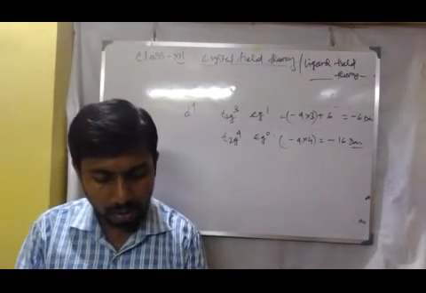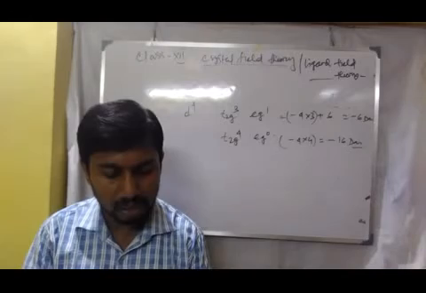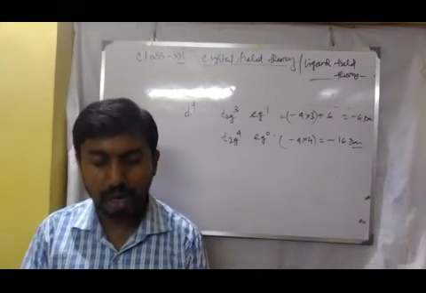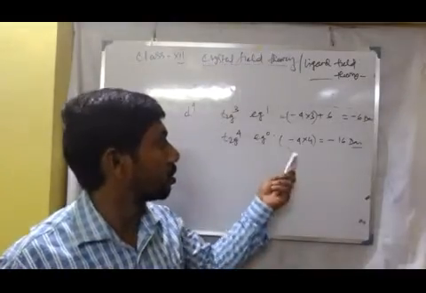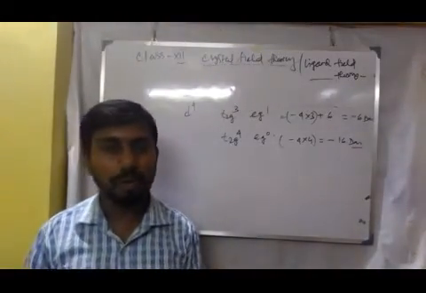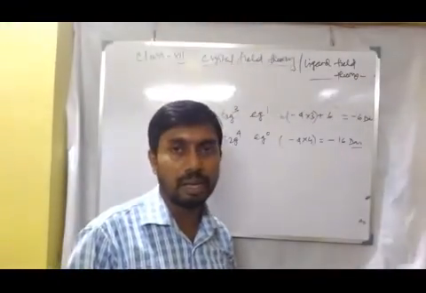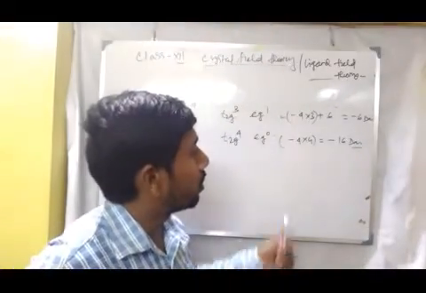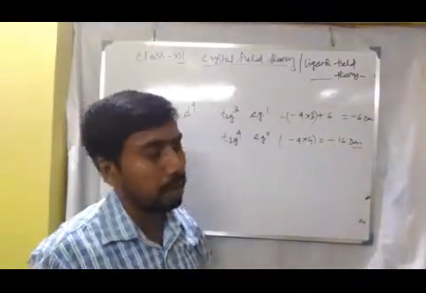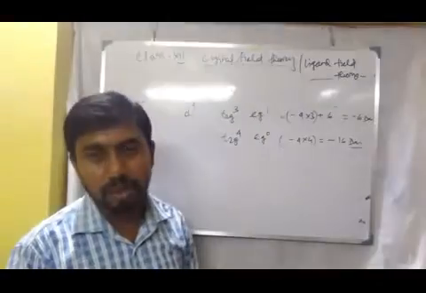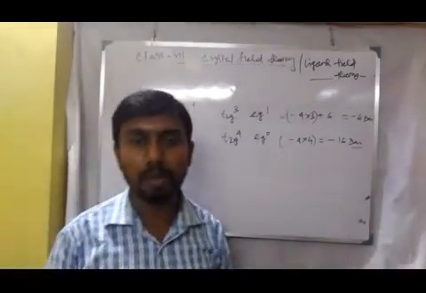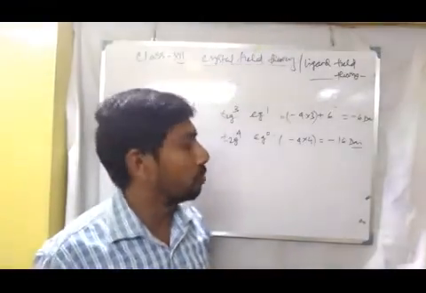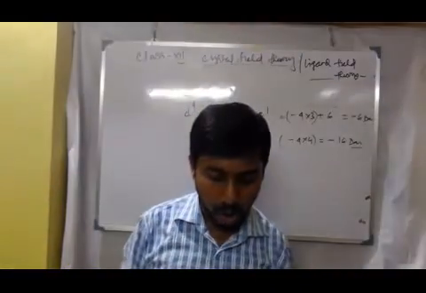In the second case, T2g4 Eg0, another energy term is there, that is the pairing energy. One electron is paired, so energy is required, and it will decrease the value of -16 Dq. But the second one is feasible, that is T2g4 Eg0 is more preferable than T2g3 Eg1.